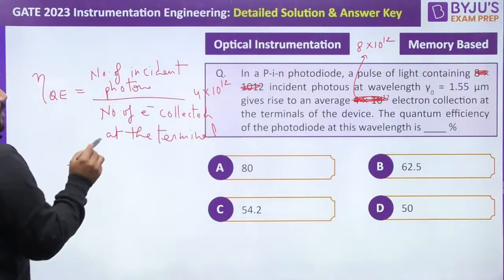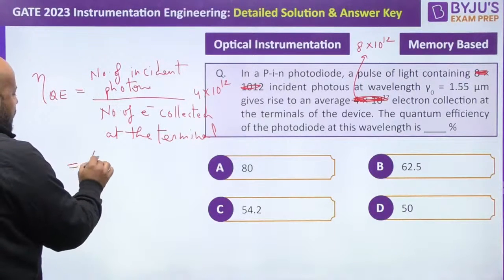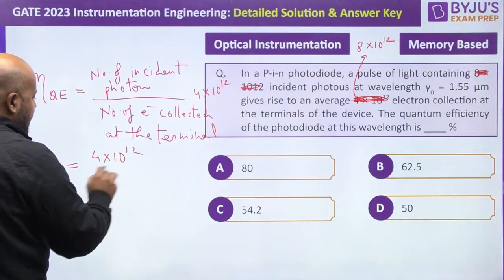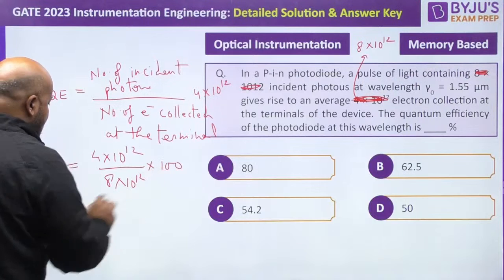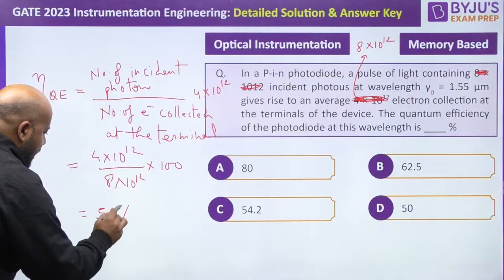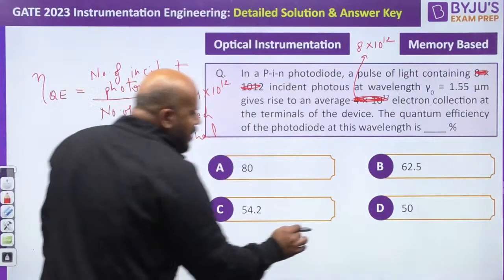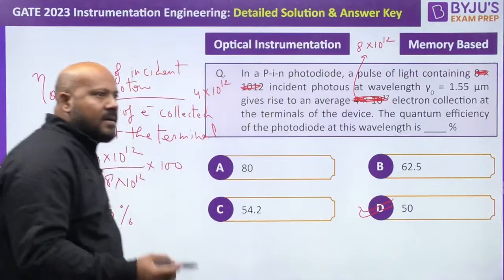If you write it, it is going to be 4 into 10 to the power 12 divided by 8 into 10 to the power 12 multiplied by 100, and you will be getting somewhere around 50%. So I think D should be the correct answer.